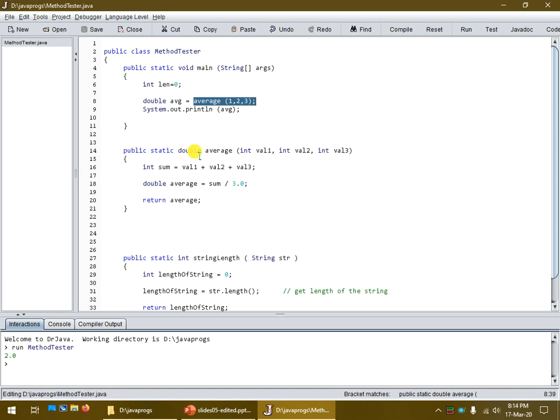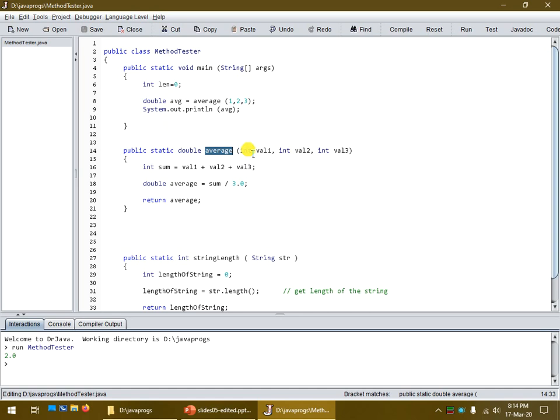The compiler will figure that out. But when it's trying to find which method to call, it looks through this whole program and it says, I need to find something called average. So it finds something called average. And then it says, okay, found it. Does it match the parameter list? So the parameters being called are an integer, and an integer. And it sees here, I've got 3 integers. Perfect. This is the method I need to call, and it goes ahead and calculates it.